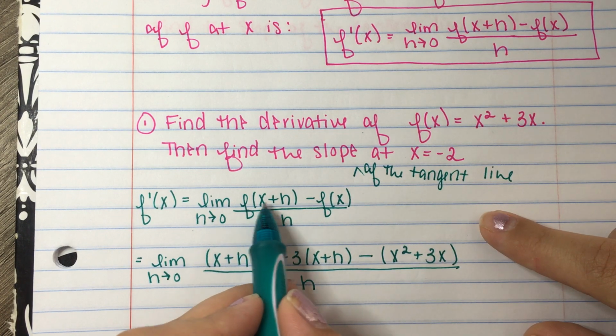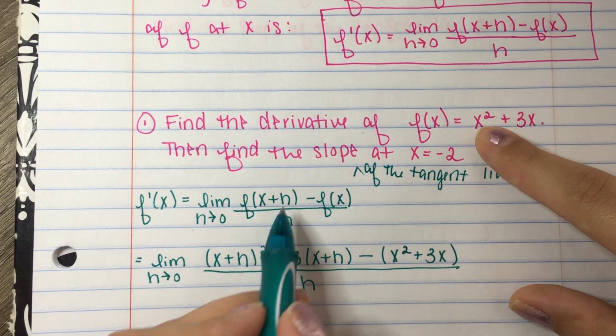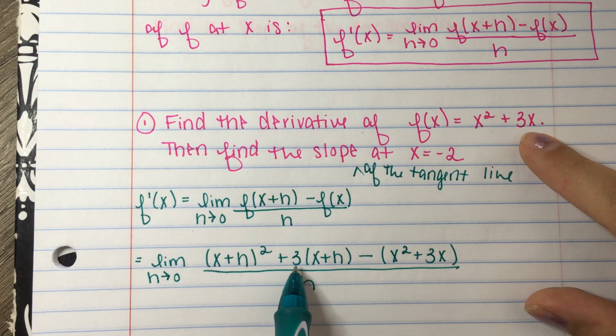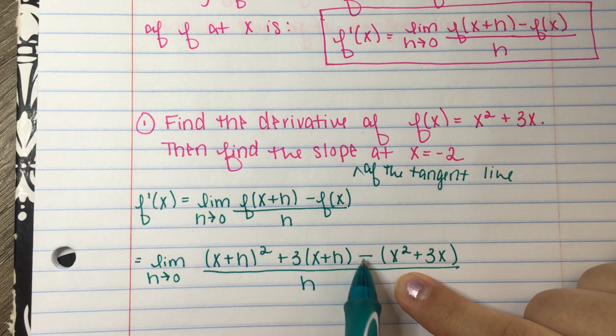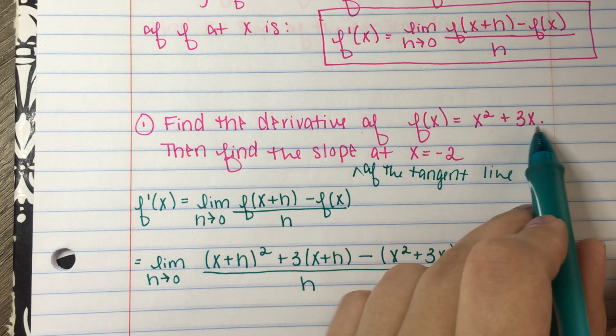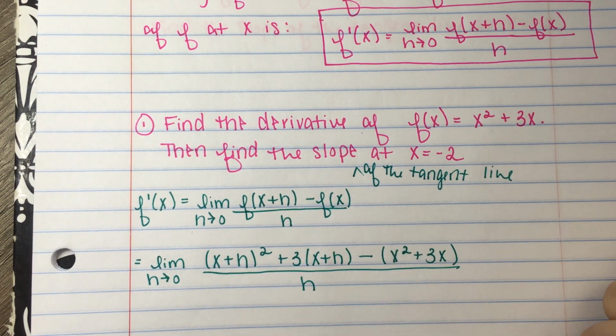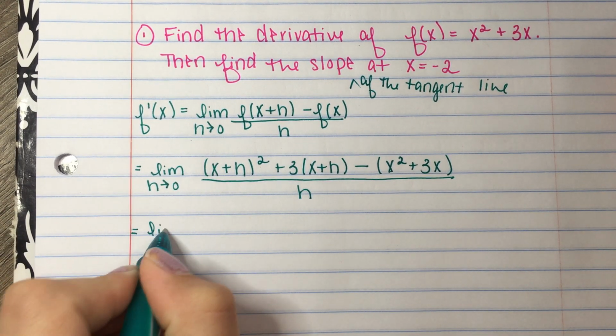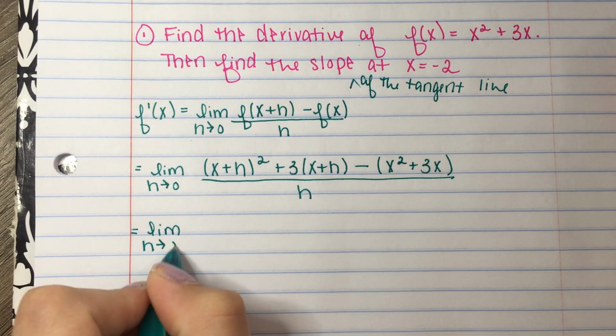So we're evaluating f of x plus h, which means wherever I have an x, I replace it with x plus h. And I have (x plus h) squared plus 3(x plus h). And then I'm minusing f of x, and my entire f of x is this expression here, x squared plus 3x. All right, and then now it's time to simplify. I still have this limit as h approaches 0 all the way through until we evaluate.